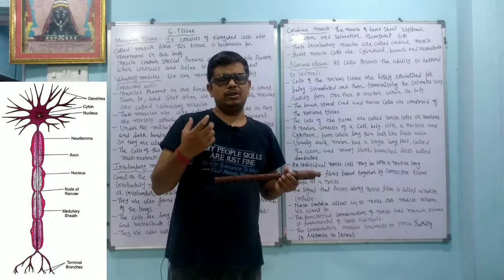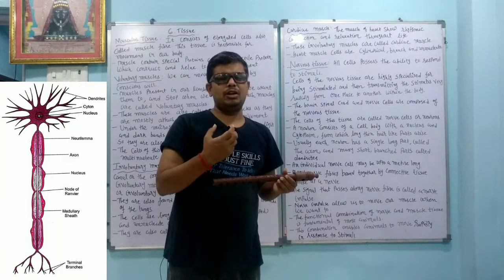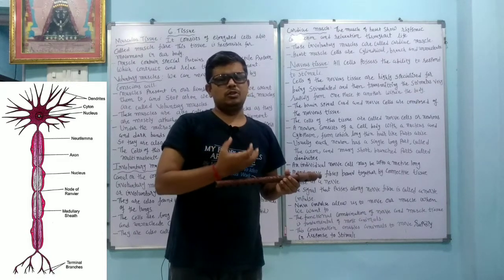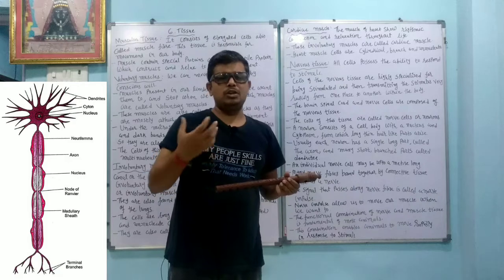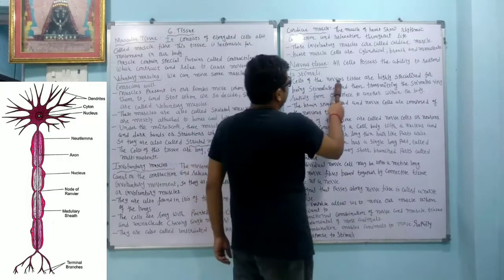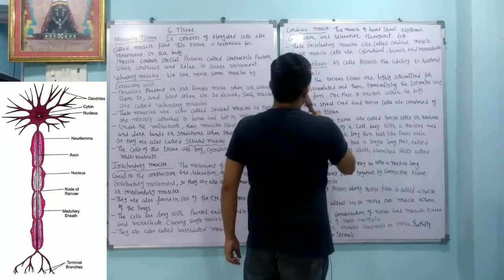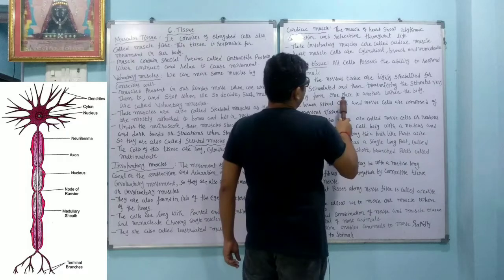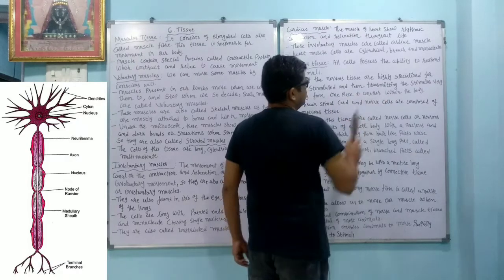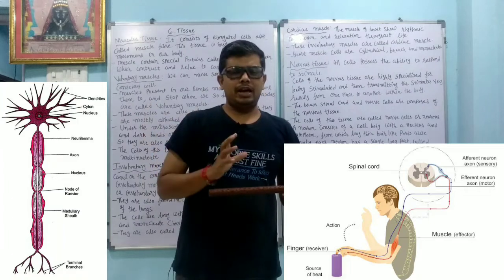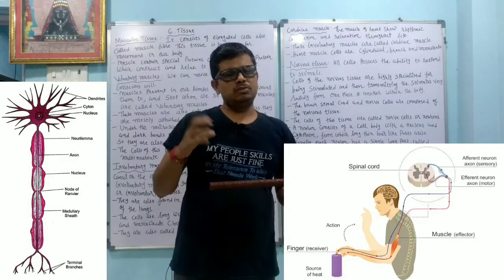Whenever a doctor gives you an injection, what happens? Because of the injection, you have pain. So that is called the stimulus, and your body shows the response. Cells of the nervous tissue are highly specialized for being stimulated and then transmitting the stimulus very rapidly from one place to another within the body. So if something occurs in our body, then our body comes into action. That is because of the stimulus.